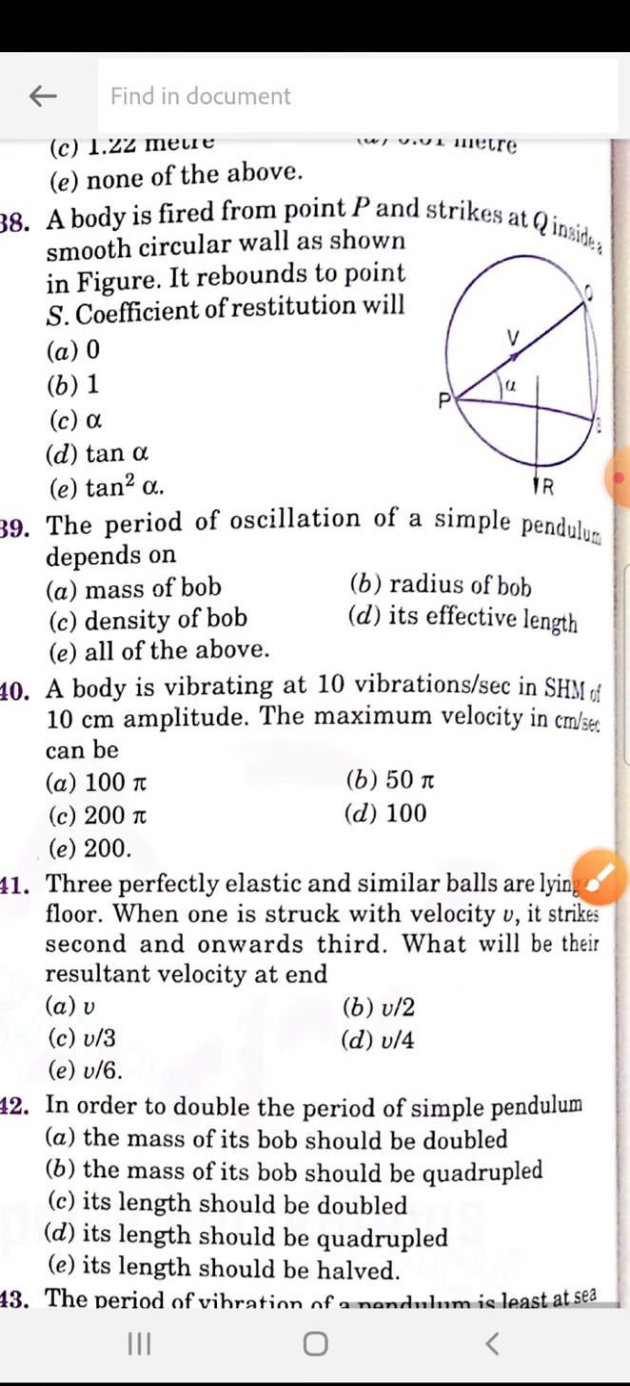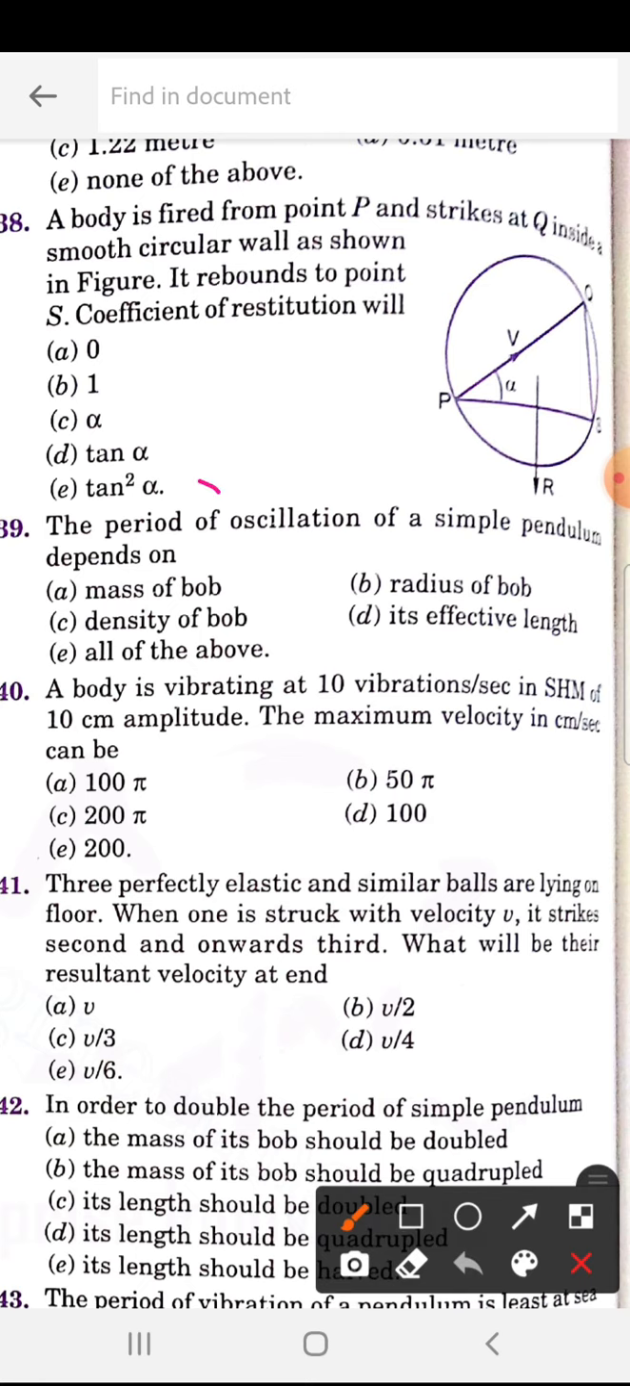A body is fired from a point P and strikes at Q inside a smooth circular wall as shown in the figure. It rebounds to point S. Coefficient of restitution will be? So how much coefficient of restitution? 338 is E, that is tan square.